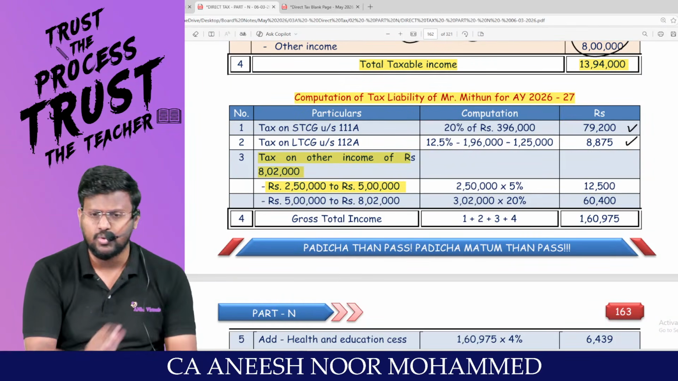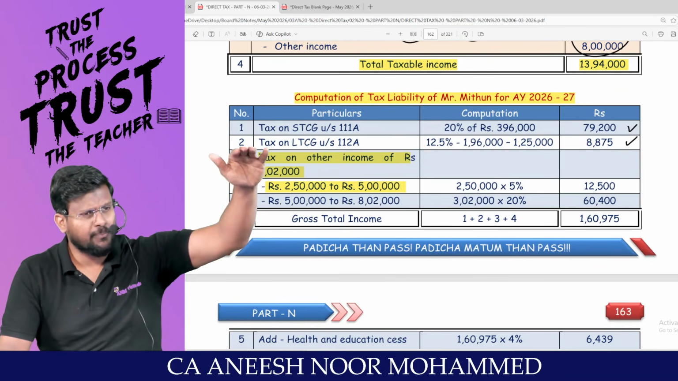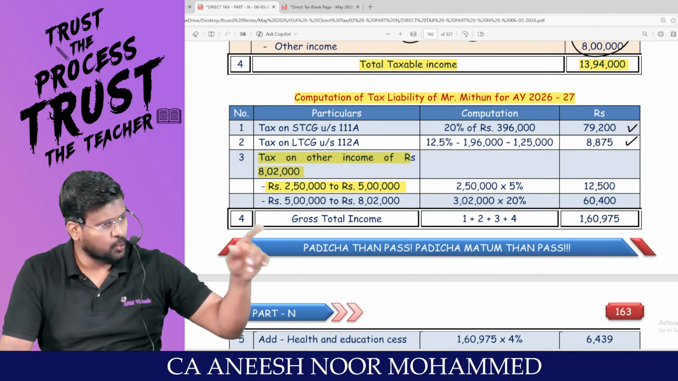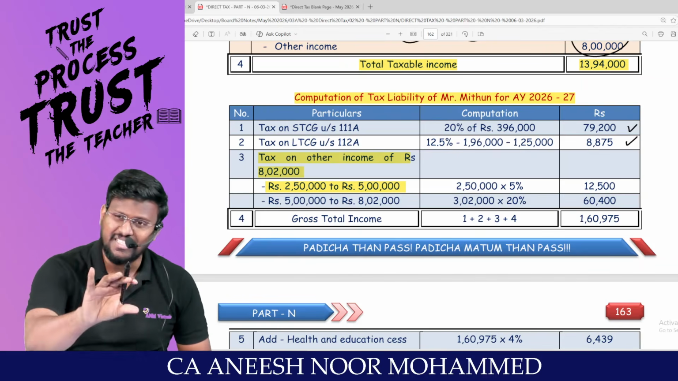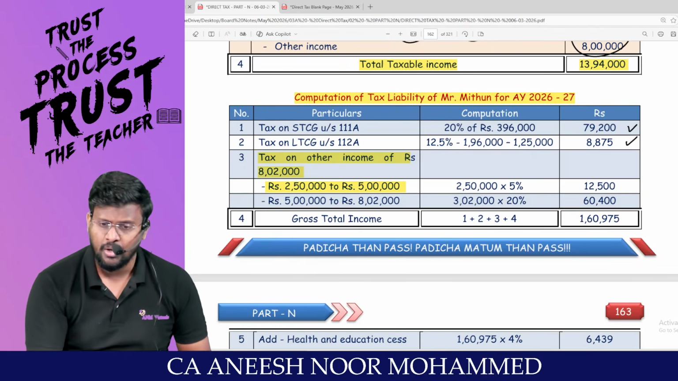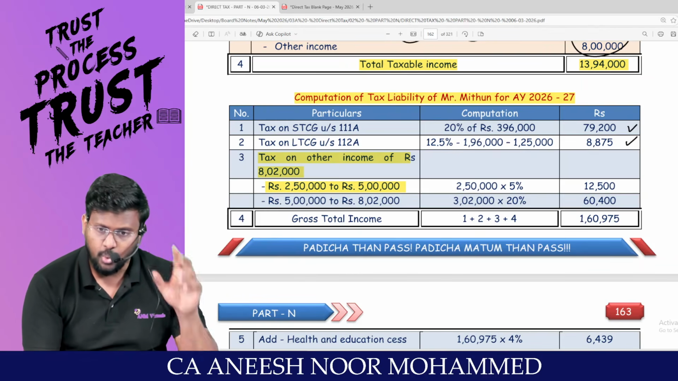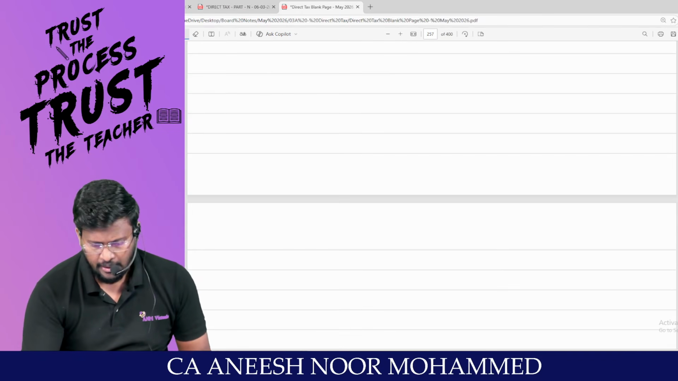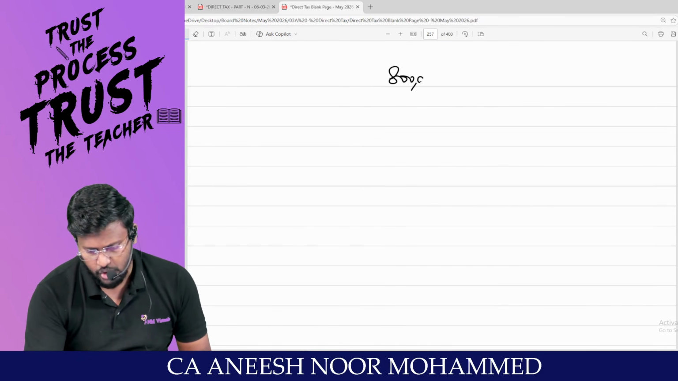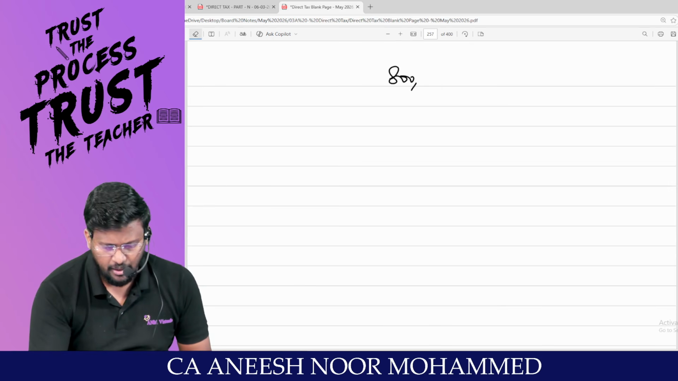Up to 2,50,000 nil. What is the total income? 8,02,000. In that 8,02,000, for 2,50,000 you are not liable to pay any tax. Whereas the second slab is 2,50,000 to 5 lakh. What is the gap? 2,50,000. Understanding? Look, total income is 8 lakh and 2000.